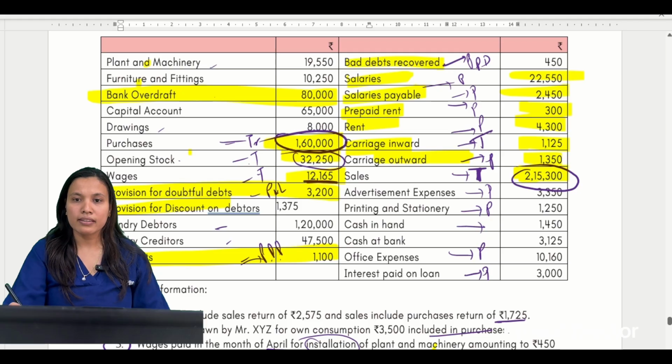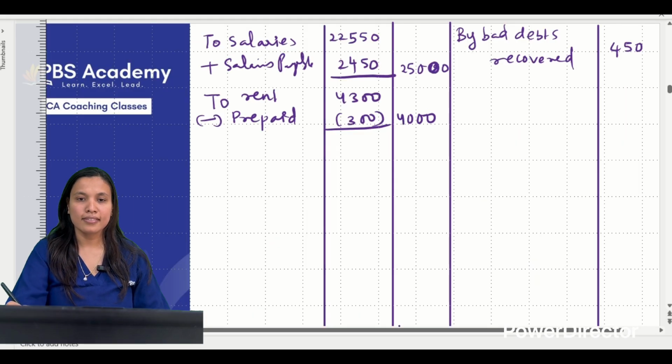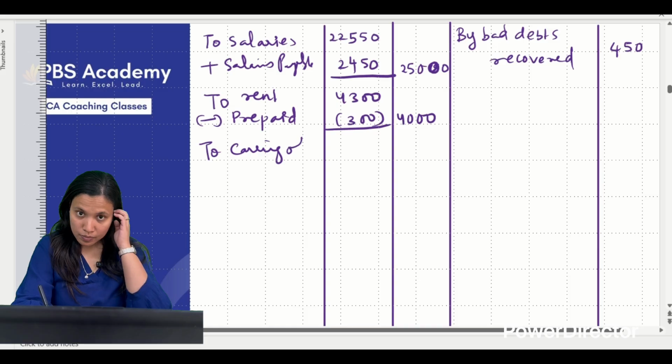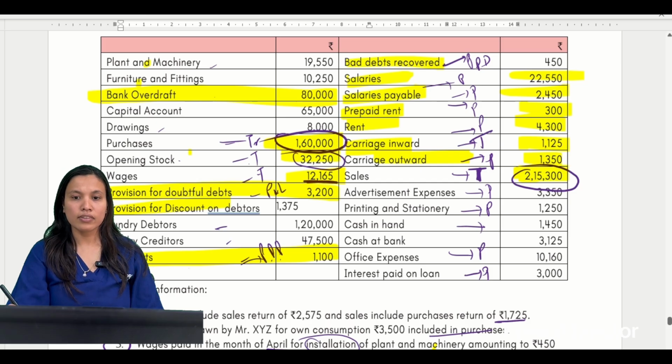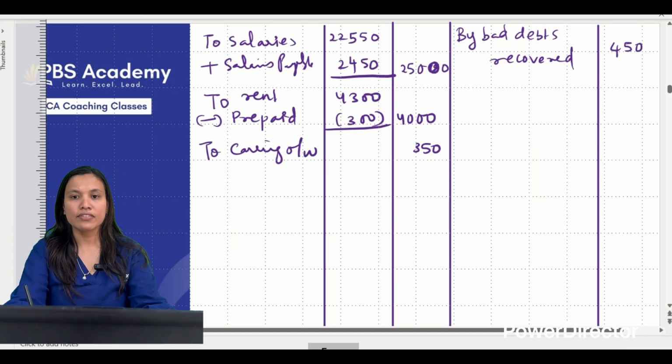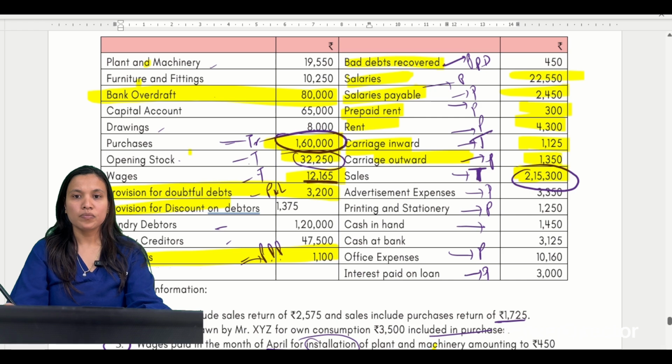Carriage outwards 1350. To carriage outwards 1350 amount. अरे यार, why am I taking so much wrong? ठीक है.